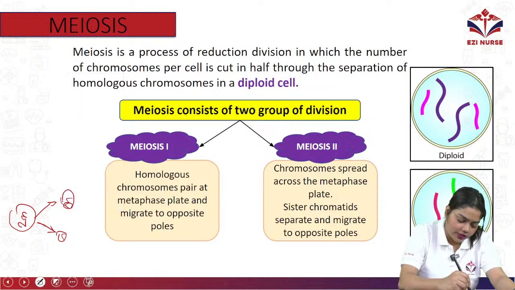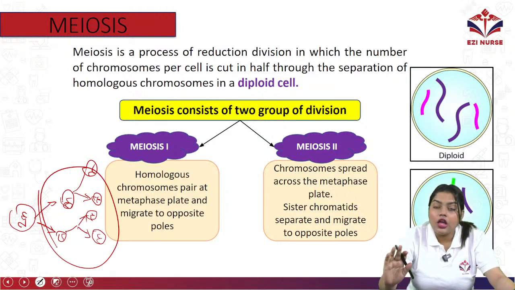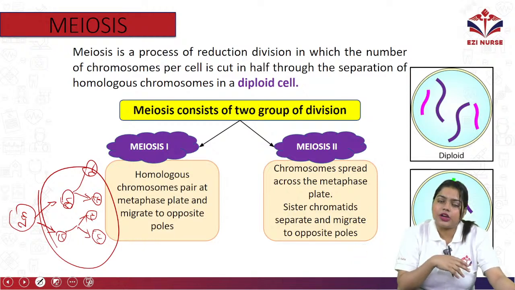It will be n. Again from that, two cells will be divided, again that will make 4. Okay, from each cell they will make two daughter cells and they will make a total of 4 daughter cells. Okay, so that is the meiosis process. Now this meiosis process has been divided into 2 parts.